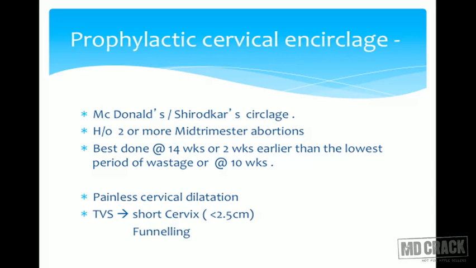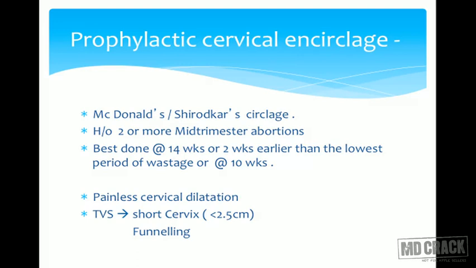Prophylactic cervical encerclage. What is the role in avoiding preterm labor? As we have discussed, cerclage can be of two types, McDonald's and Shirodkar's. In which patients? Patients with history of 2 or more mid-trimester abortions. Mid-trimester or late mid-trimester abortions are ideal candidates for cervical encerclage.